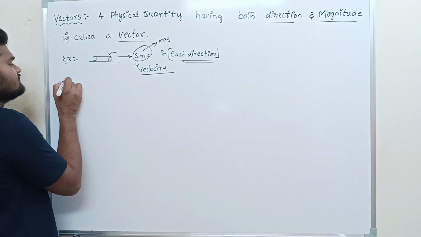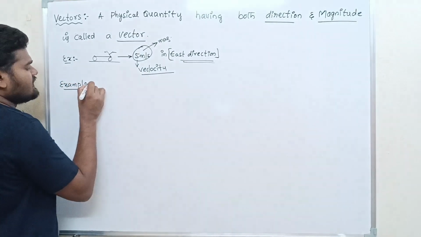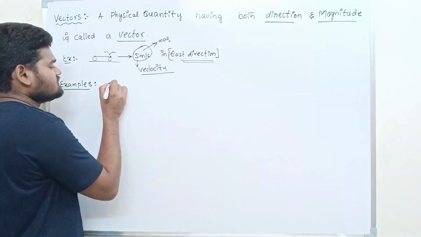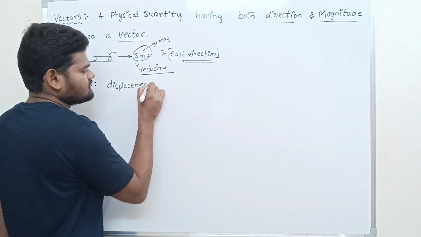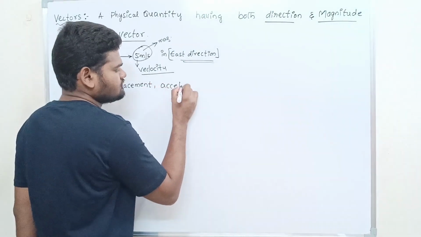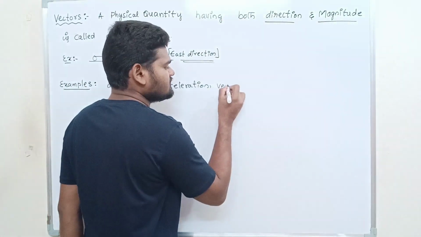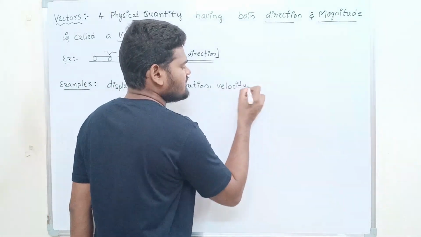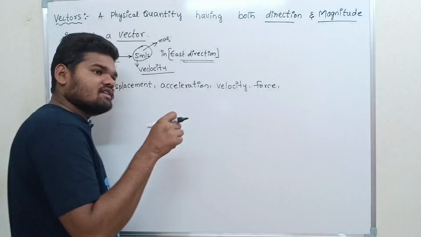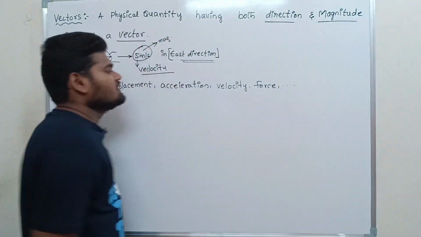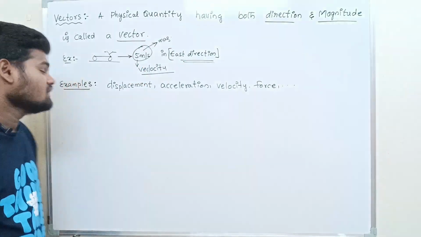Let us see the examples of vector quantities. Displacement is a vector quantity. Acceleration is also a vector quantity. Velocity is also a vector quantity. Force is also a vector quantity, and so on. So these are examples of vector physical quantities.